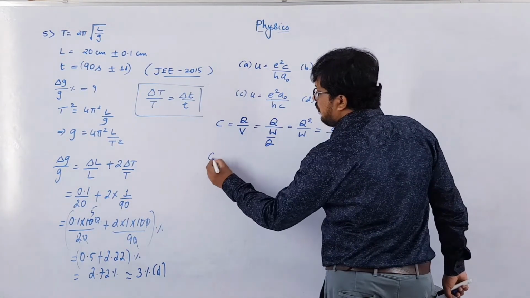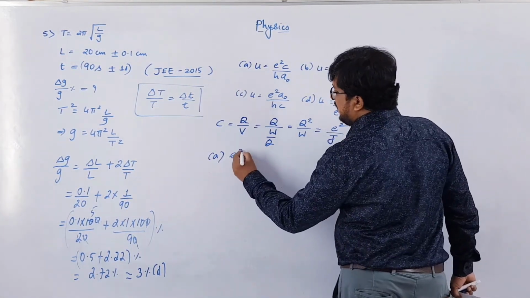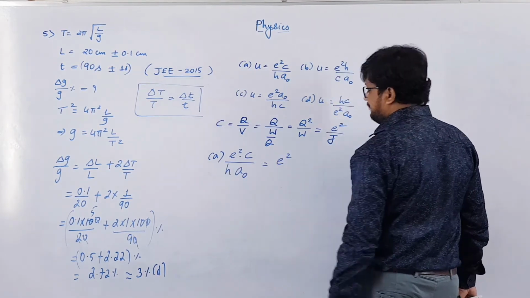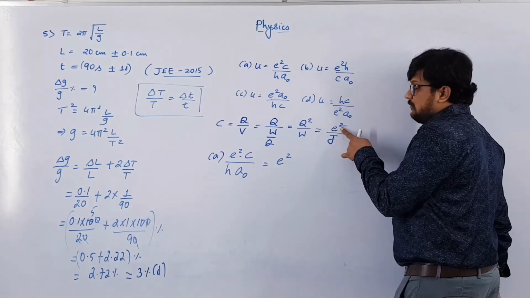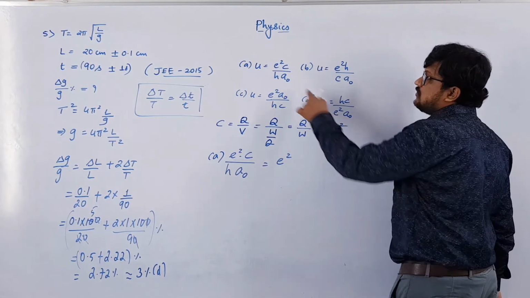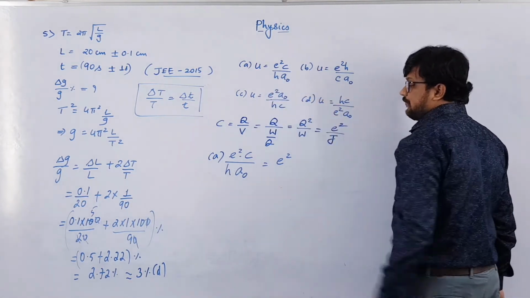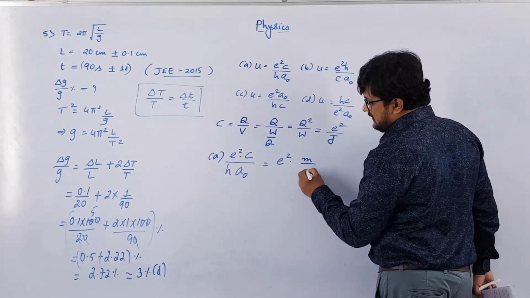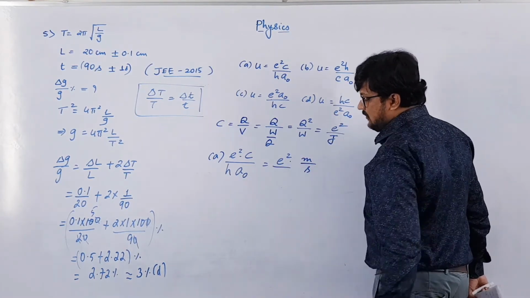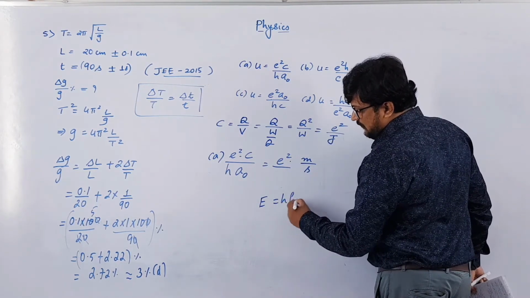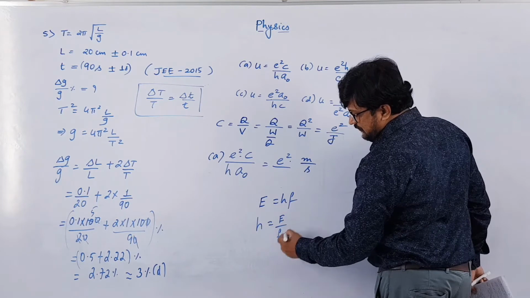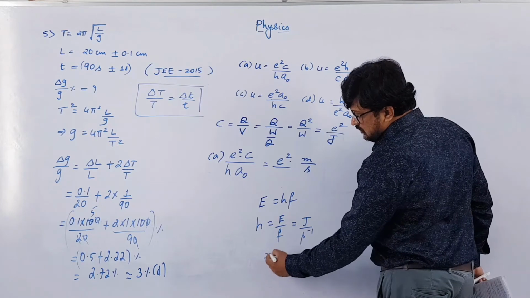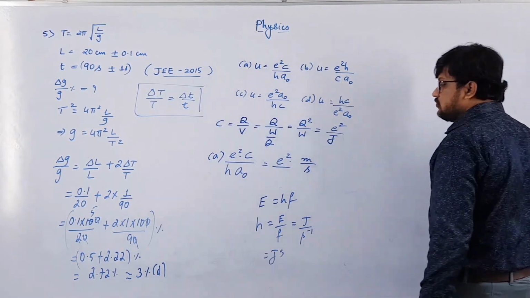Now let us check the unit of all these given physical quantities. First is E square C upon H into A naught. So E square is E square only. Actually the unit of E square is coulomb square, but we are keeping E because in the options it is given as E only. So E square into, what is C? Speed of light, meter per second, over H, Planck constant. Remember E is equal to H F, so H is equal to E by F. E is energy, that is joule, and here F is frequency, second inverse, so it is joule second. So the unit of H will be joule second.